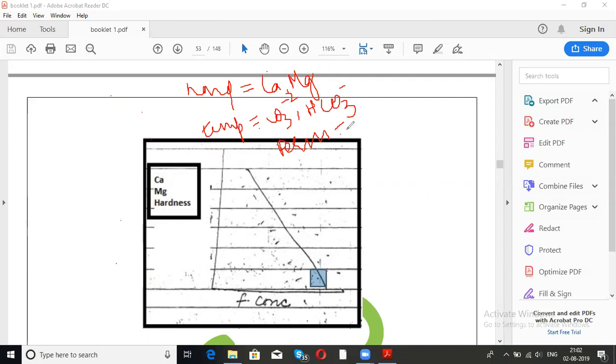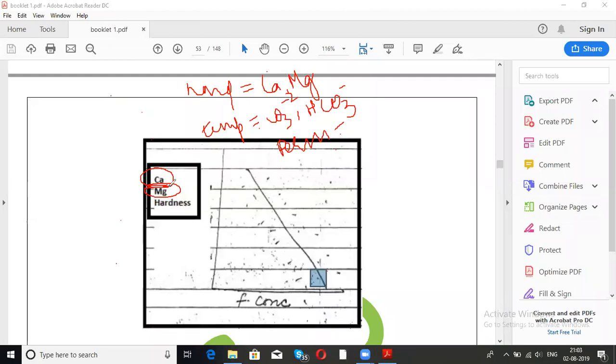So hardness shows negative correlation with the calcium and magnesium ions. If we add something which has a high number of calcium and magnesium ions, this will reduce the concentration of fluoride. So this is how calcium hydroxide reduces the concentration of fluoride.